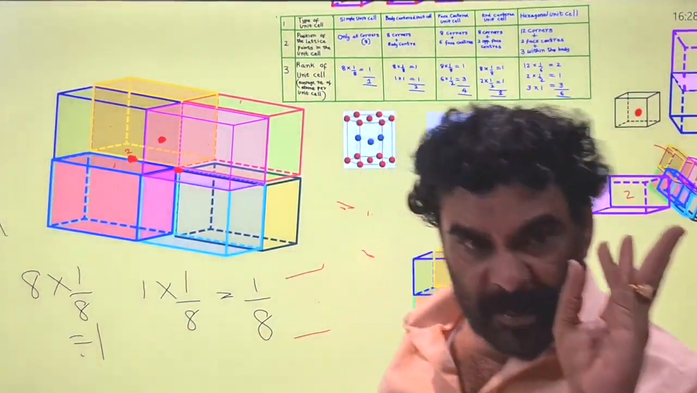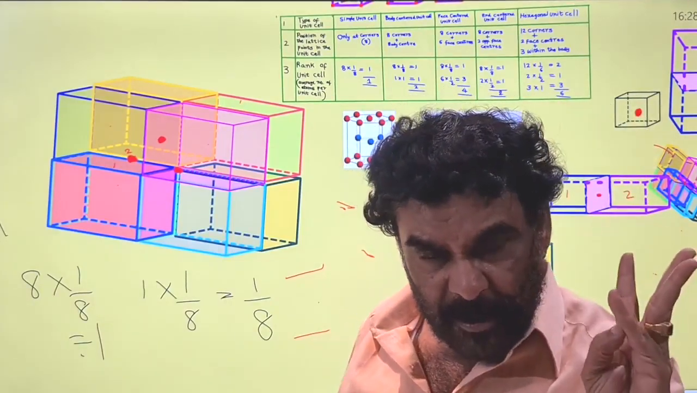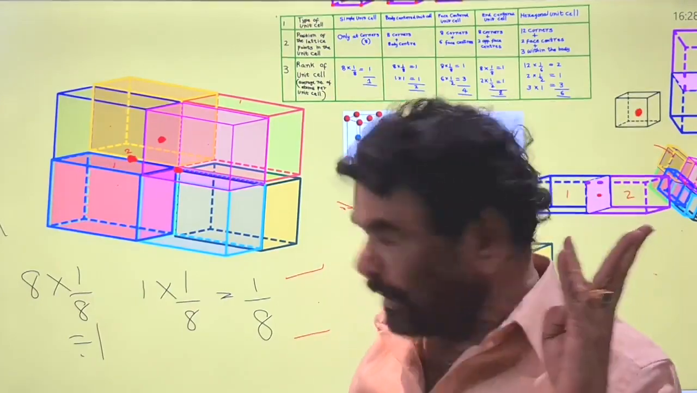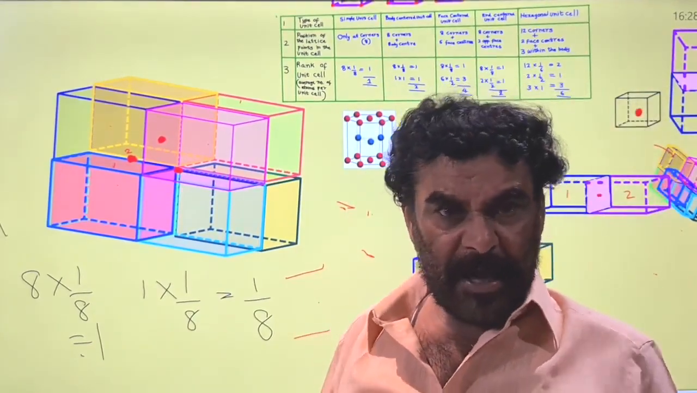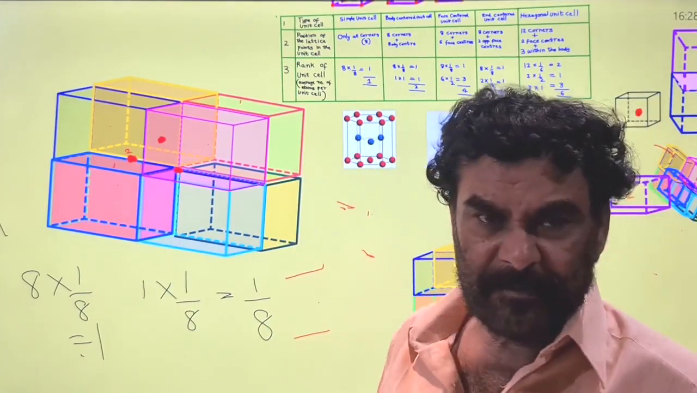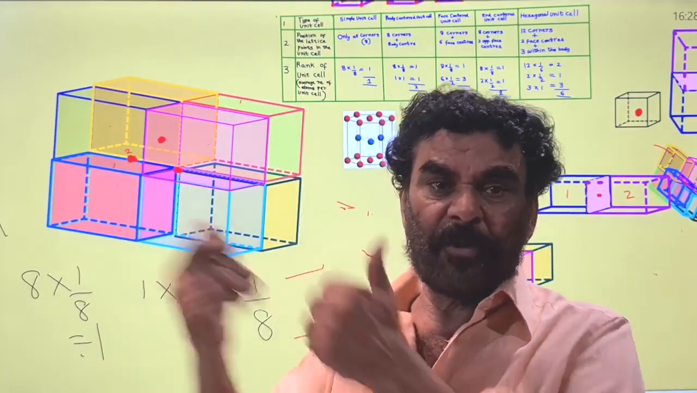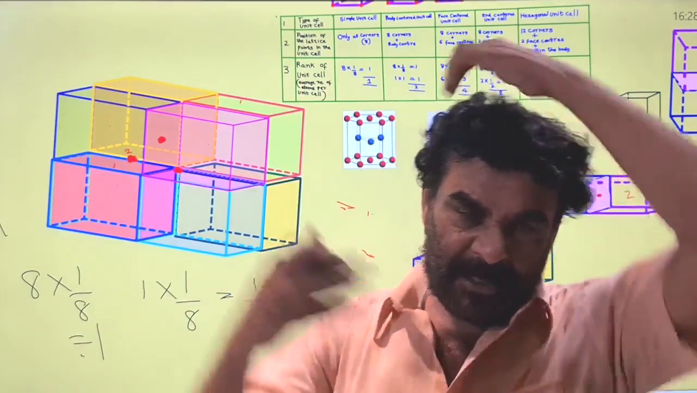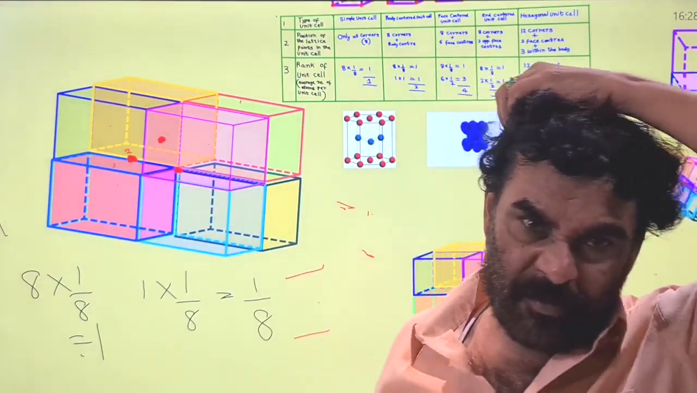So the corner atom has a 1/8 contribution. The face center atom contribution is half. The body center atom contribution is 1, exclusively that one. And if the lattice point or atom is present at the edge center, the edge is common for the 4 unit cells, therefore only 1/4 belongs to the given unit cell. The remaining 3/4 goes to the remaining 3 unit cells. So its contribution is only 1/4.